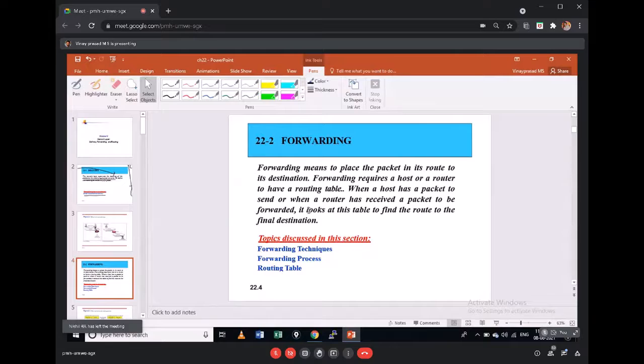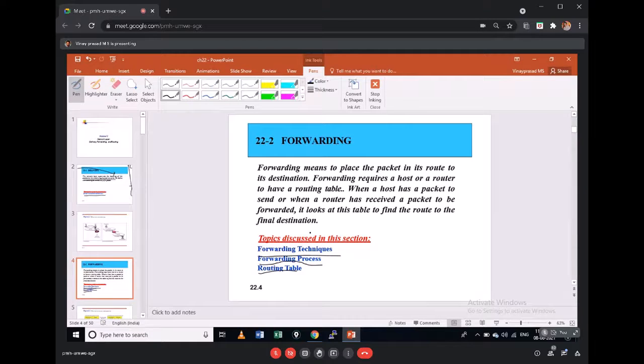Forwarding is simply a process. As every packet is received by a host, sent by a host, or received by a router, it checks its routing table, and if there is an entry in that table, it simply forwards it to an outgoing interface. This process is what we call forwarding. A table is maintained by each of these devices for forwarding, which we call the routing table.